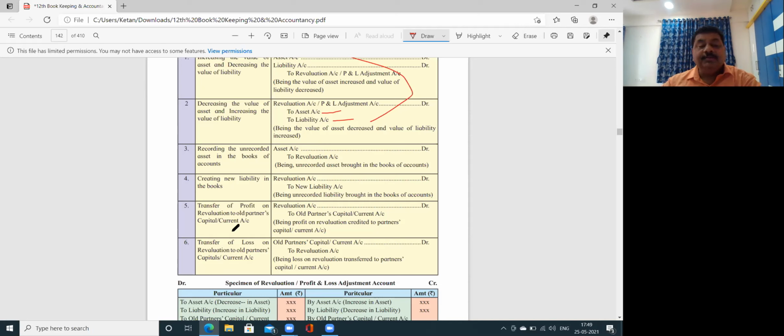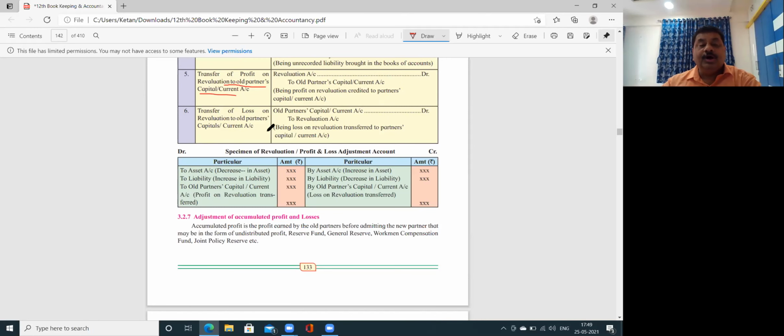Transfer of profit on the revaluation to old partners. Only old partners. Capital account or current account. Revaluation account to old partners, capital or current account. Then transfer of a loss on revaluation to old partners capital or current account. Entry opposite हो जाएगा, old partners capital or current account due to revaluation account.